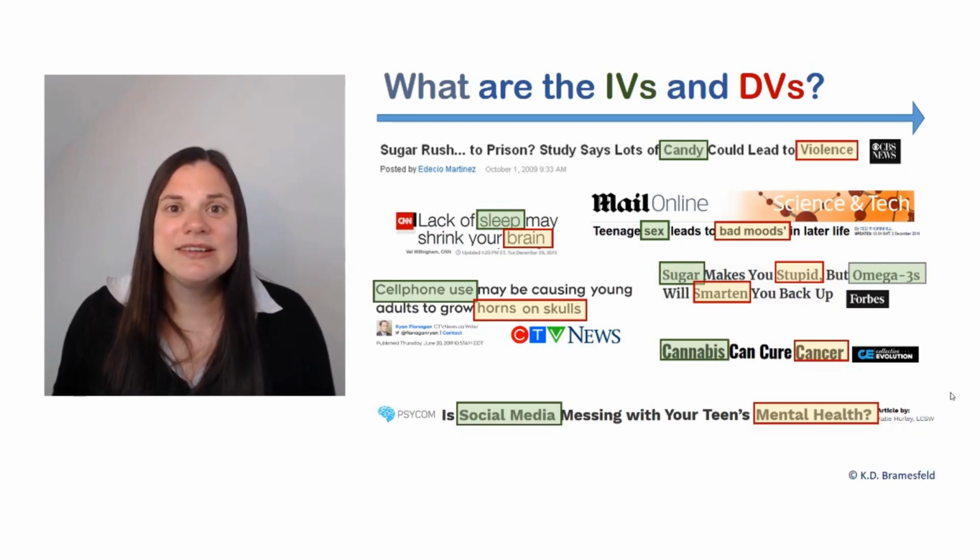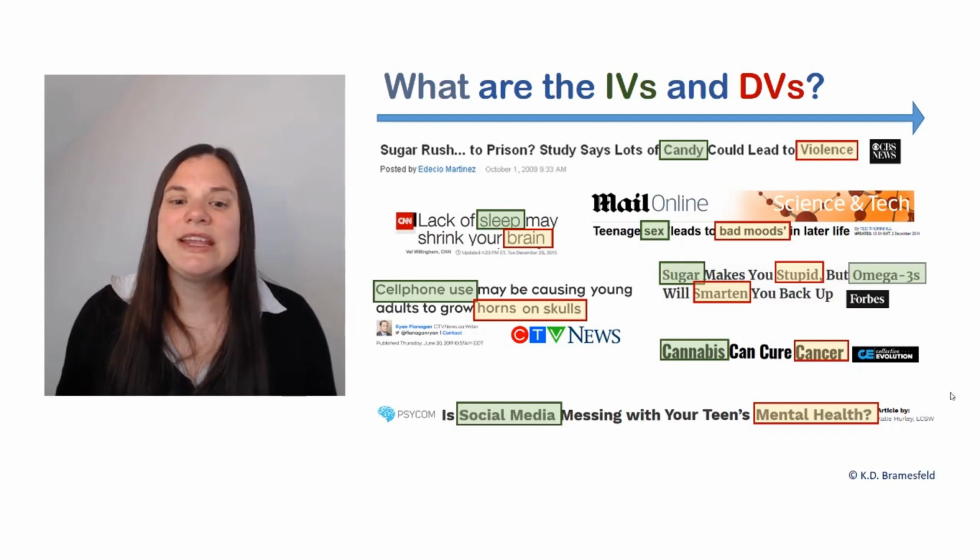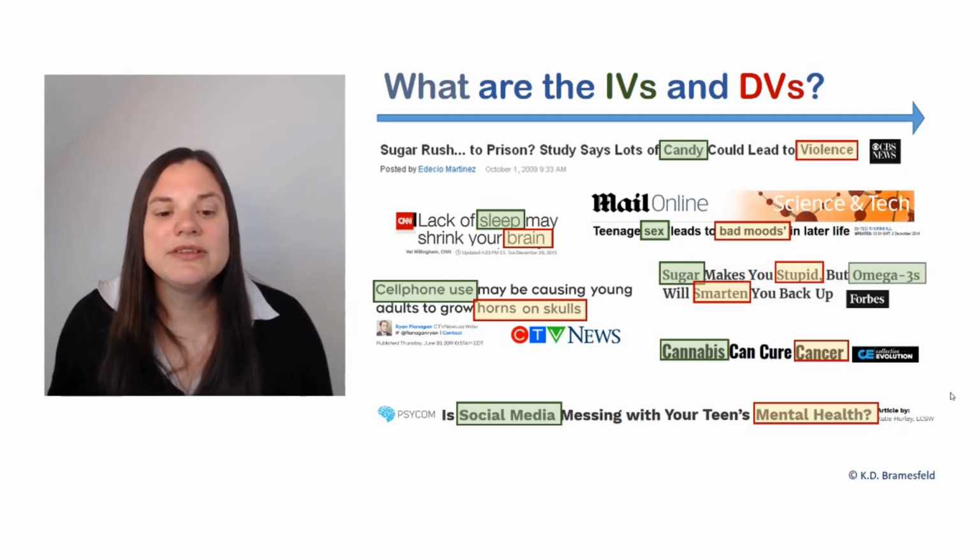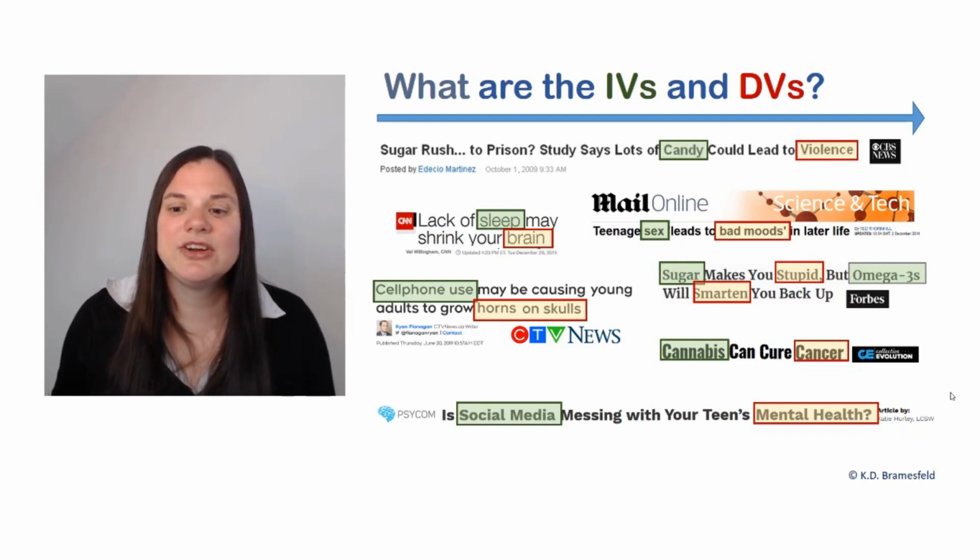Cannabis can cure cancer, so cannabis use would be the independent variable and some kind of changes to cancer prognosis would be the dependent variable. Social media is messing with your teen's mental health, so here social media is the independent variable and mental health is the dependent variable.